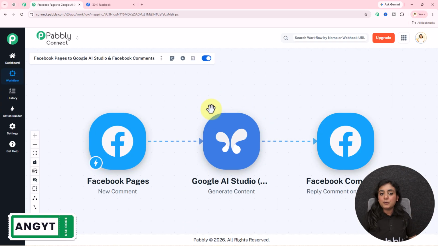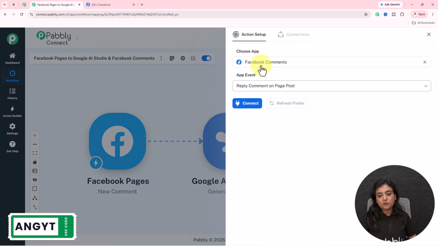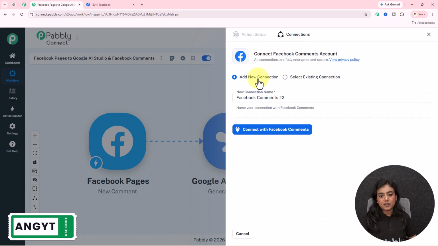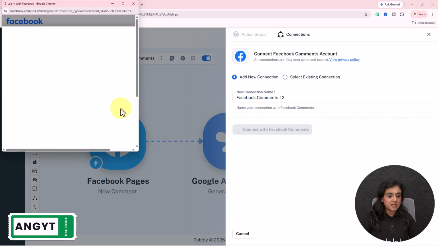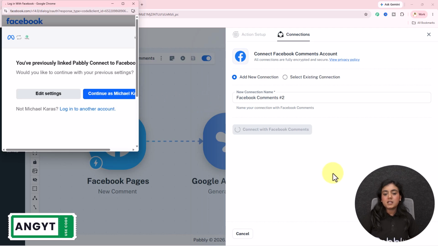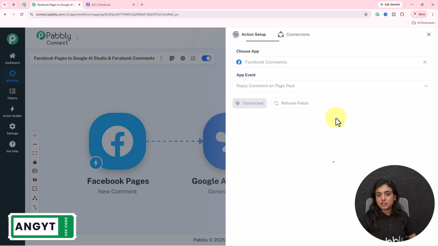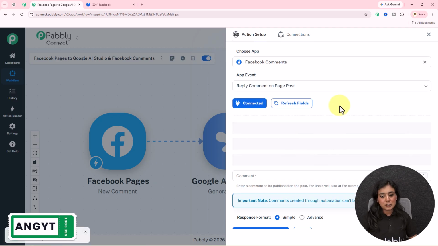So now let's post this comment back on my Facebook page, for which I've selected Facebook Comments, Reply Comment on Page Post. Click on this connect option, add new connection, create the connection from here. Then again it is going to ask us to continue with the account, for which you have to click on the continue button again like previously we have done, and as soon as we do that, the connection between Facebook Comments and Pabbly Connect is going to be created.